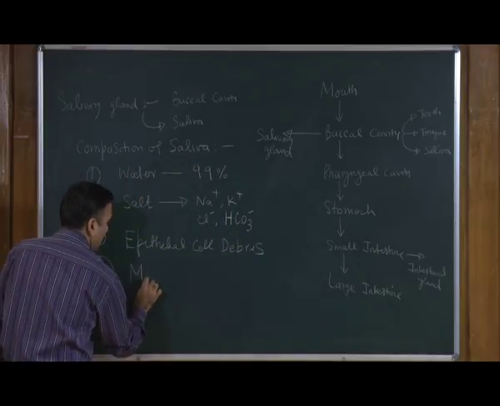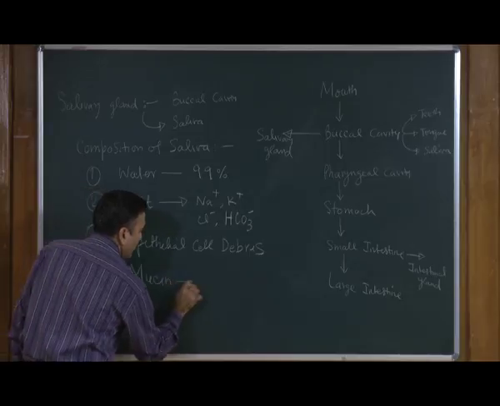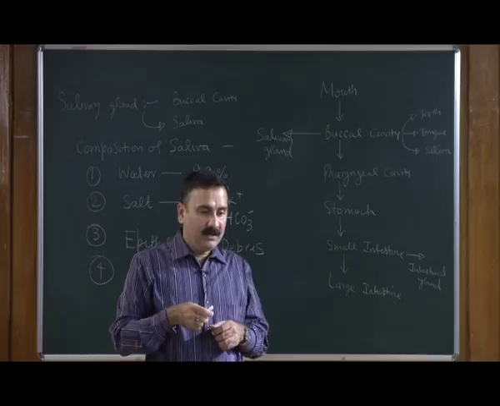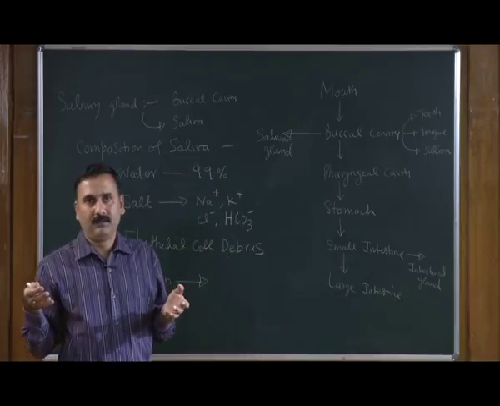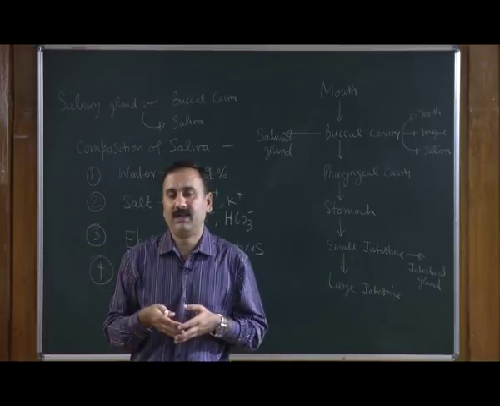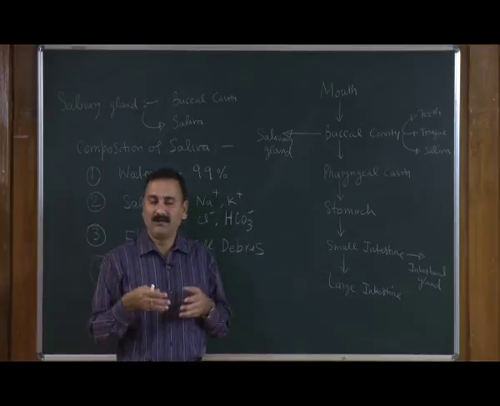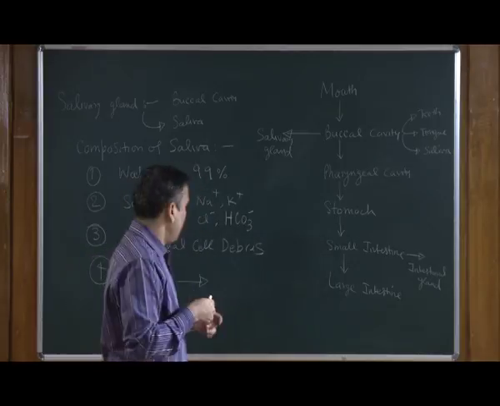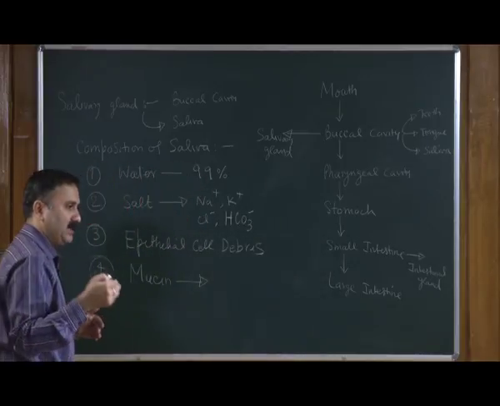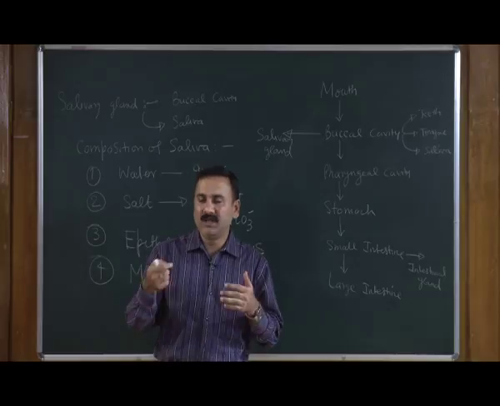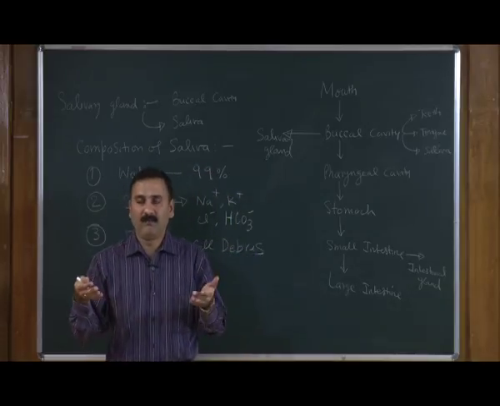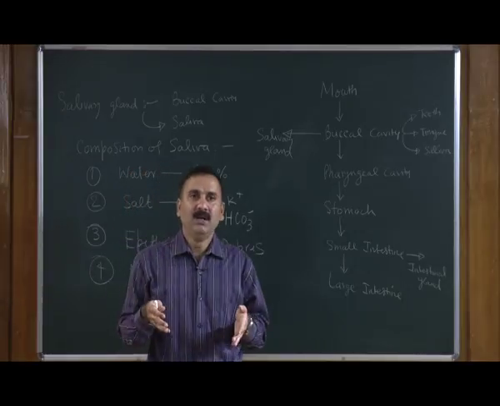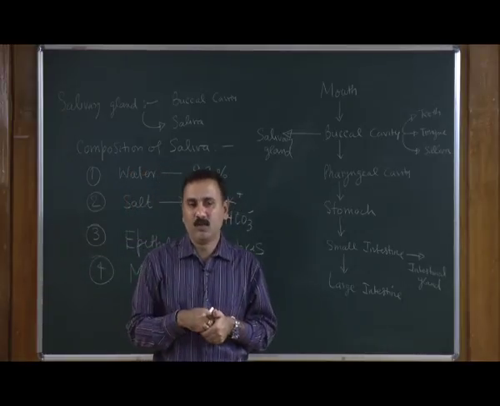Mucin is a protein which gives the sticky nature of the saliva, and that makes the saliva very thick, and as a result the saliva remains in our buccal cavity and does a lot of functions. In addition to this, because the buccal cavity is the primary site where food comes into our mouth the first time, it also has antimicrobial substances.